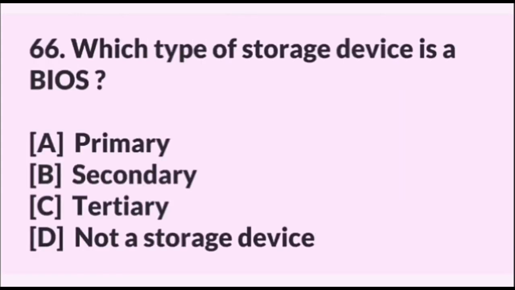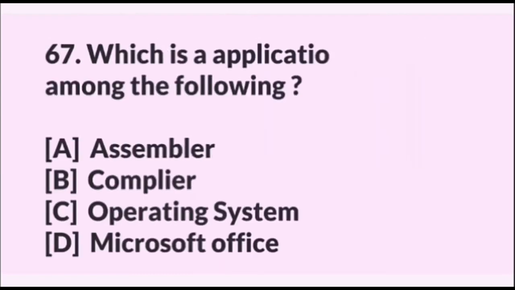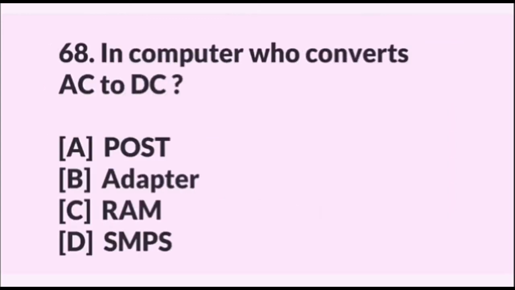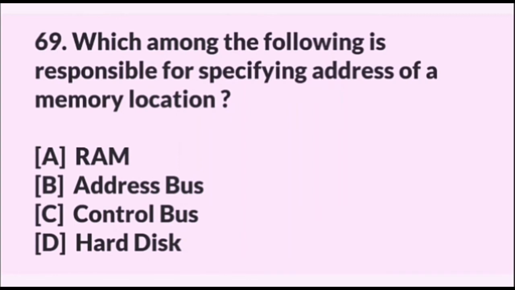Which type of storage device is a BIOS? Answer is primary. Which is an application software among the following? Answer is Microsoft Office. In computer, who converts AC to DC? Answer is SMPS. Which among the following is responsible for specifying address of a memory location? Answer is address bus.